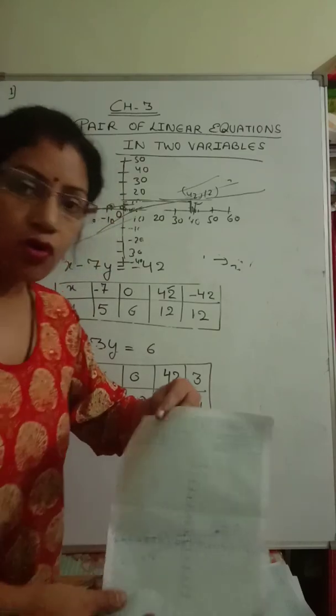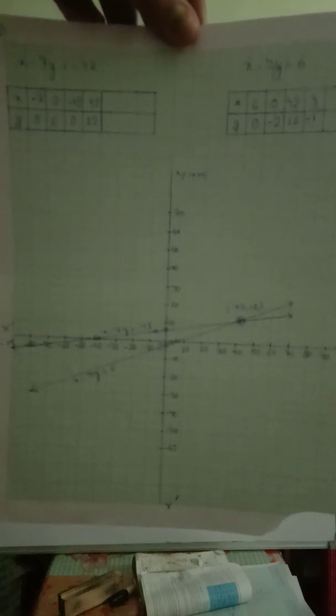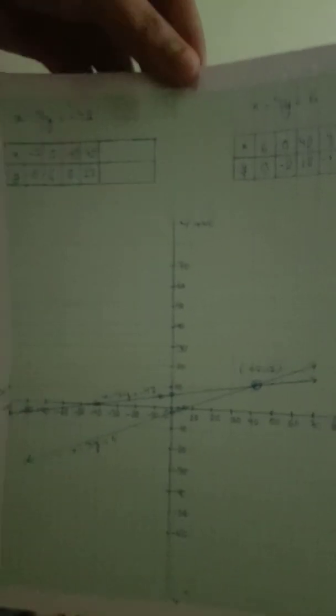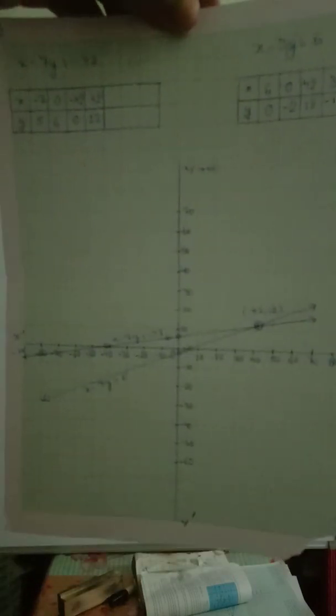Let us see the graph. Have a look at this graph. This is the graph of the first question. See, this is the table and these are the points. This is the graph. I took the gap of 10. It's visible to you. Okay, so the lines are intersecting at 42, 12. See this, 42, 12. Your graph should come like this. You have to draw a neat and clean graph. The points you have to circle. So please draw it like this.